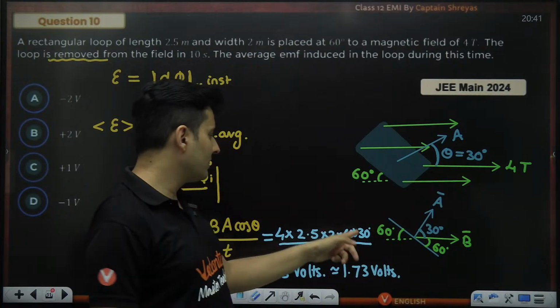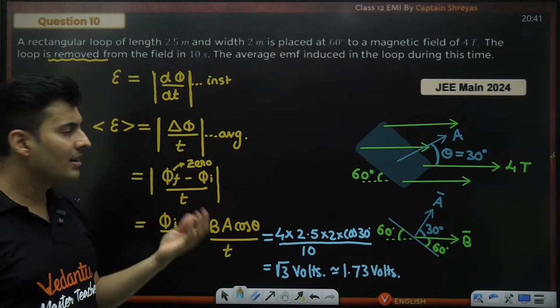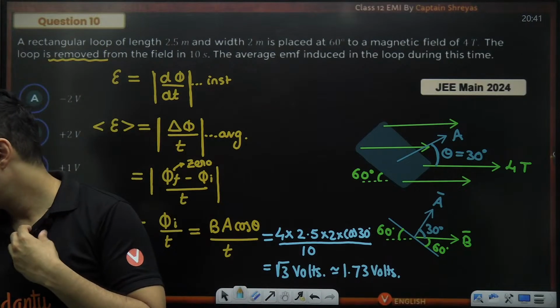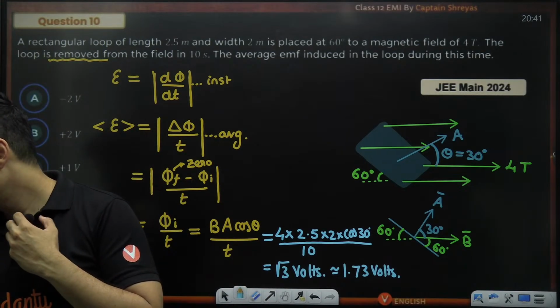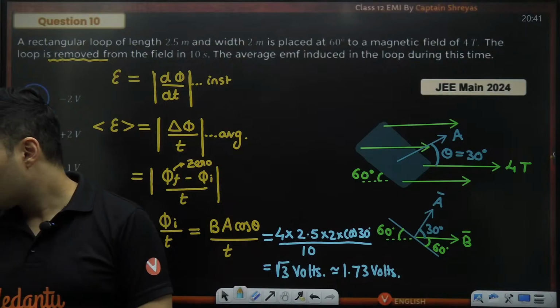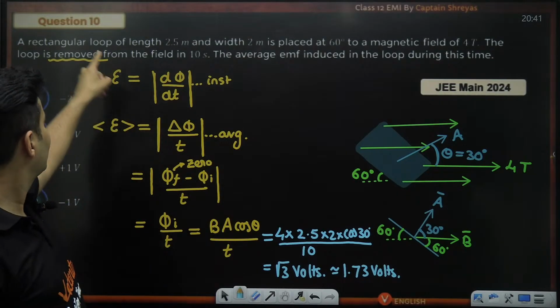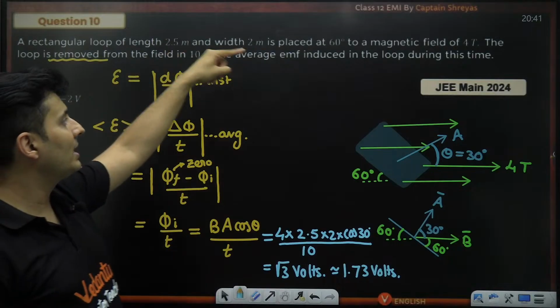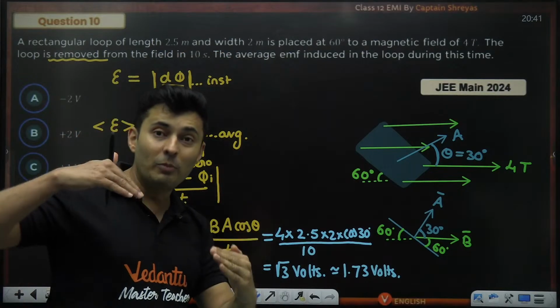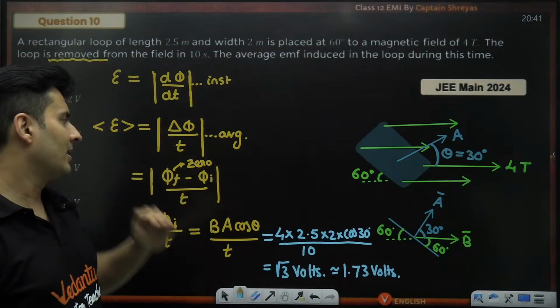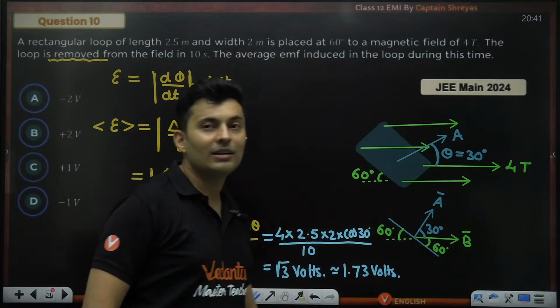Okay, so that is the reason why I put cos of 30 and not cos of 120 or something like that. Yes. So, Ibu, it is not cos 60, it will be cos 30. See, the rectangular loop is placed at an angle. The loop is made at an angle with the magnetic field, not the perpendicular.